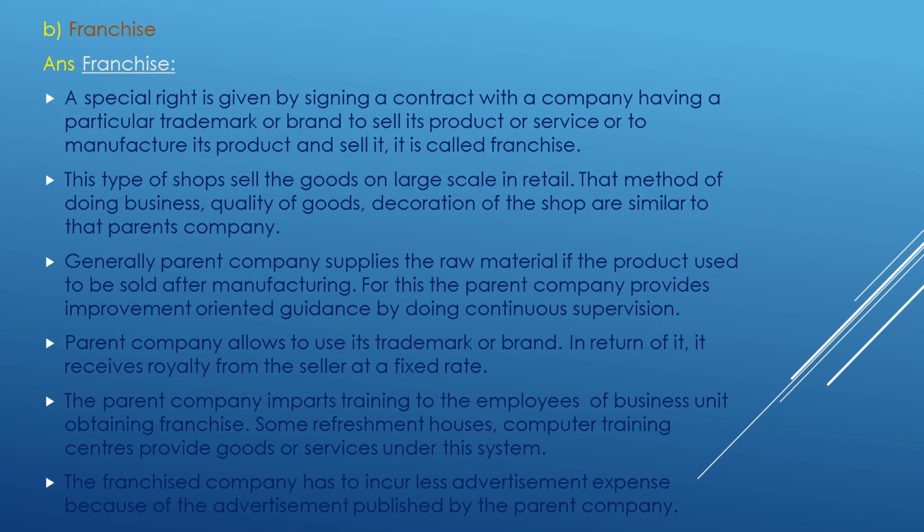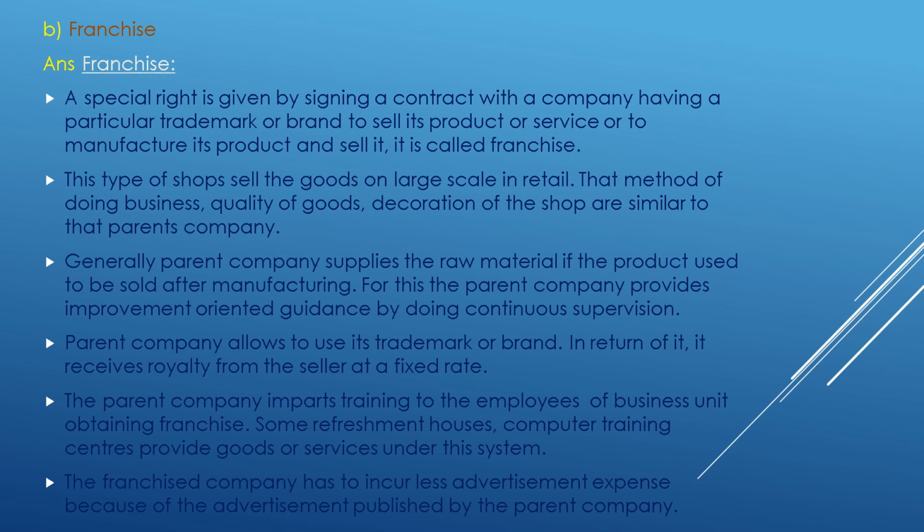Franchise. A special right is given by signing a contract with a company having a particular trademark or brand to sell its product or service, or to manufacture its product and sell it. It is called franchise. This type of shop sells goods on a large scale in retail.